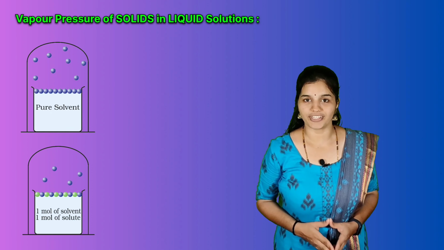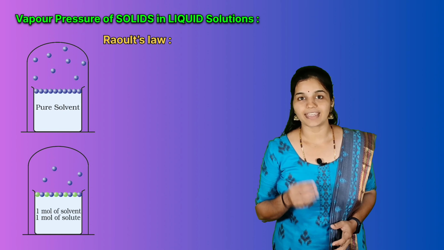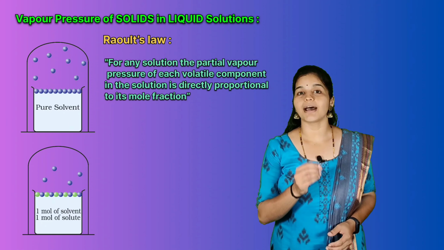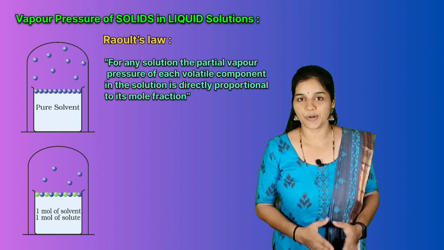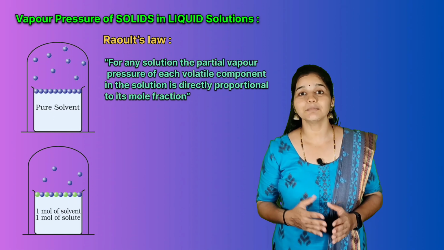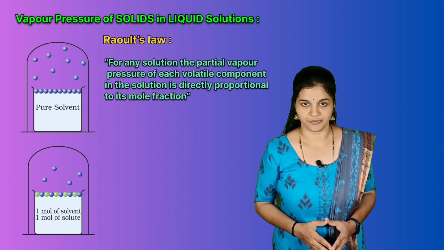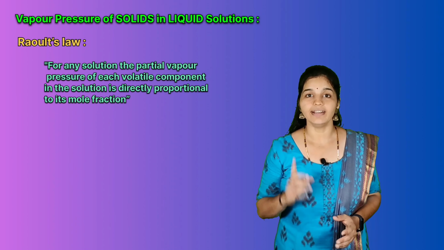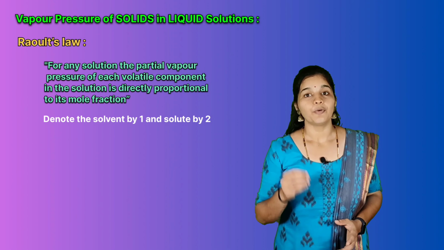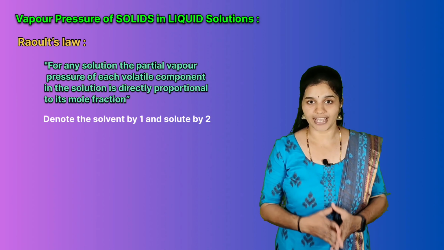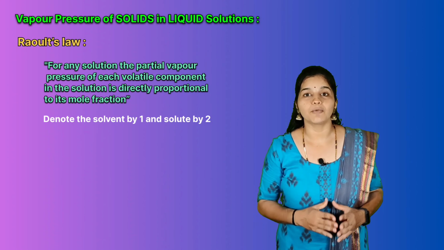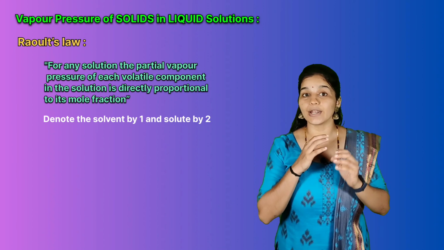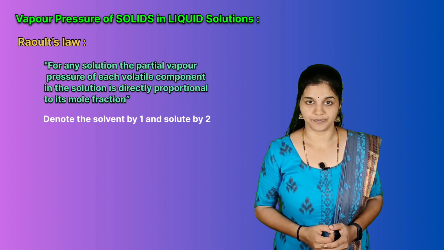We can use Raoult's law here. What does Raoult's law tell? Can you just state Raoult's law? For any solution, the partial pressure of each volatile component in the solution is directly proportional to its mole fraction. In a binary solution, let us denote the solvent by 1 and solute by 2. When the solute is non-volatile, it is only the solvent molecules that are present in the vapor phase, and they alone contribute to the vapor pressure.